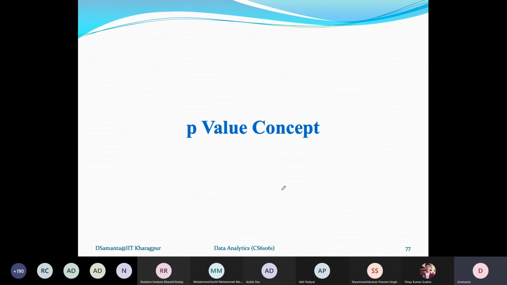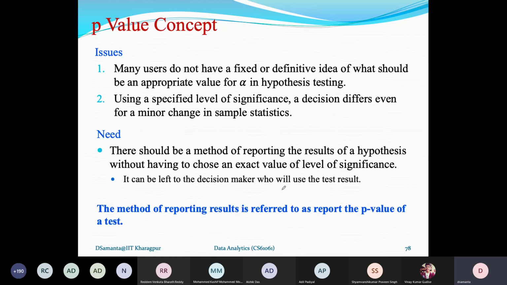Now to deal with this, there is a better concept. That concept is called the p-value concept. The p-value concept is an alternative idea where you don't have to specify the value of alpha a priori. In the previous testing, I told you to first consider the value of alpha, which is step 1 itself, and then follow the 5 steps in the testing. But the p-value concept says that you don't have to take the value of alpha a priori. Rather, it suggests the p-value based on the sample. Now let's see what the procedure is.